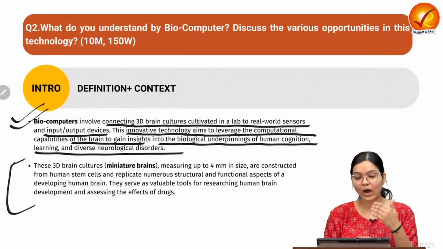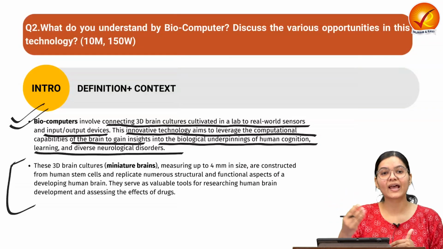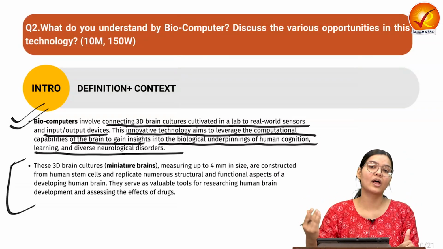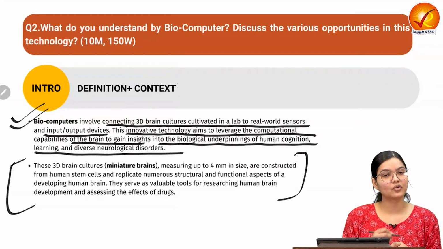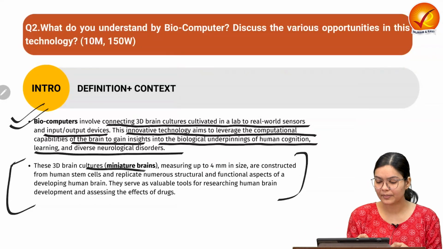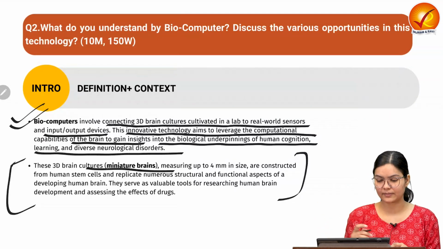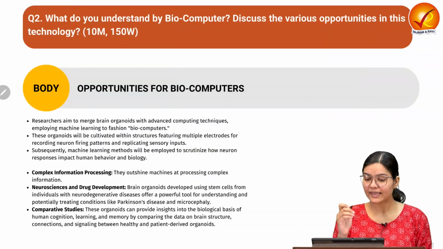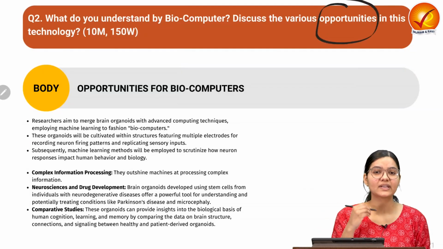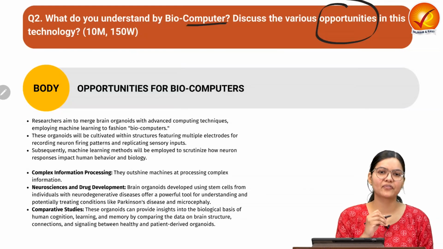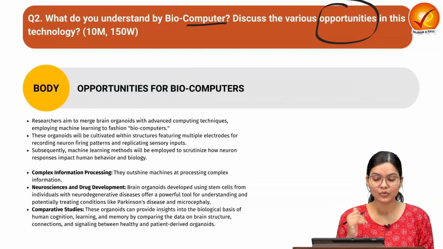So it wants to understand how we have developed cognition and learning skills, and if we have some neurological disorder, how the brain reacts. We have already seen this. You can also provide the context of how the miniature brain is being developed in the lab, and how we are trying to capture information through it. Now let us come to the body part. Here they are asking what opportunities this field of biocomputers offers us. So we can write down the various applications or aims with respect to biocomputers.